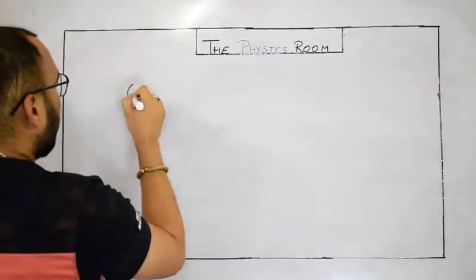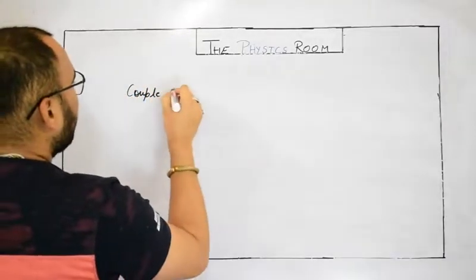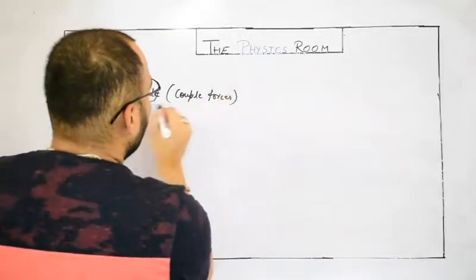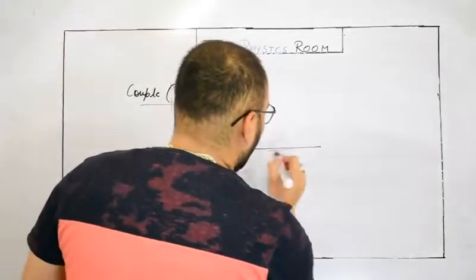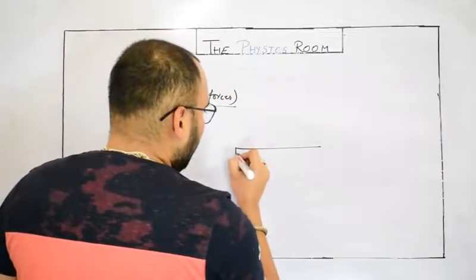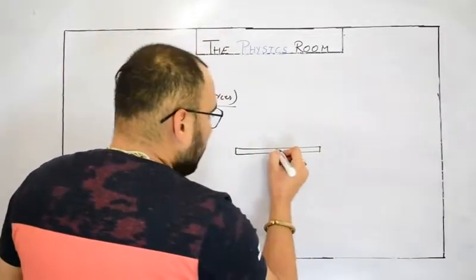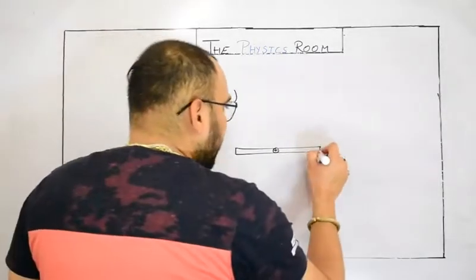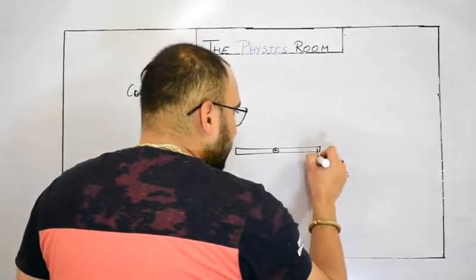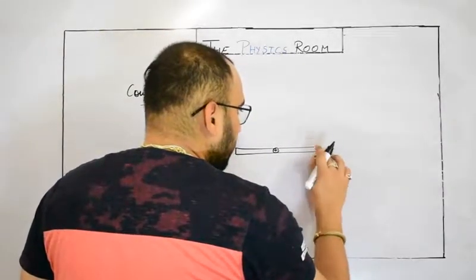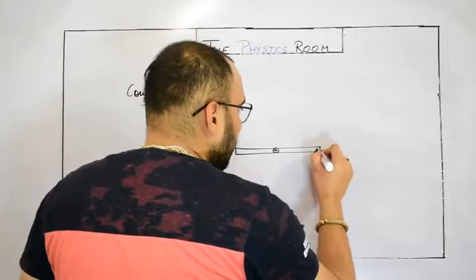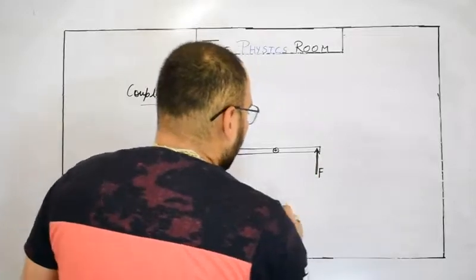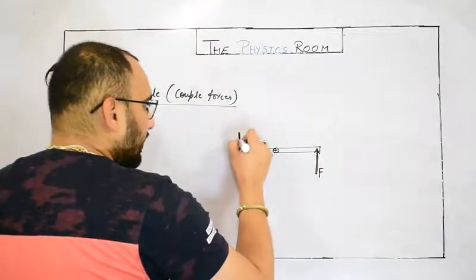It is simply called a couple, or sometimes it is known as couple forces. These are two forces, and suppose we are talking about this rod again, but this time with a pivot point in between, and two equal and opposite forces, one in this direction, let's say F, and another on its opposite end.